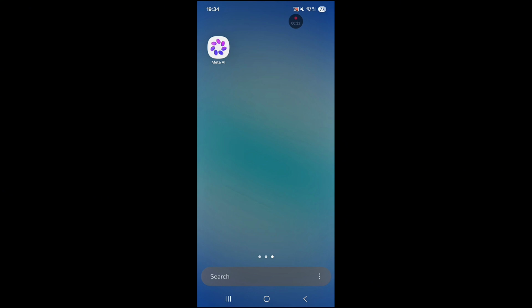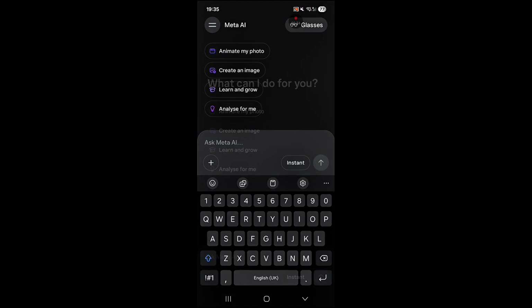So first of all, if you have Meta AI on your phone, you don't need to download it again. But if you don't have it, you can log in through the web or download the application on your phone. This is the application here. Because I already have it, I don't need to log in. But if you're using it for the first time, you have to log in with your Google account. Once you're done logging in, it's going to bring you into this interface, right? So what are we going to do?